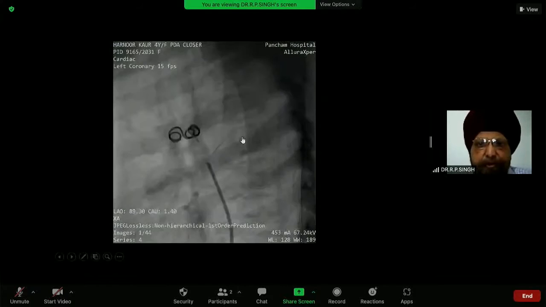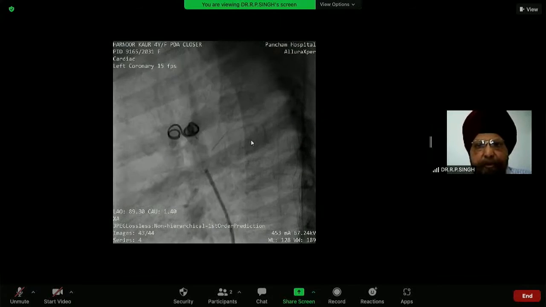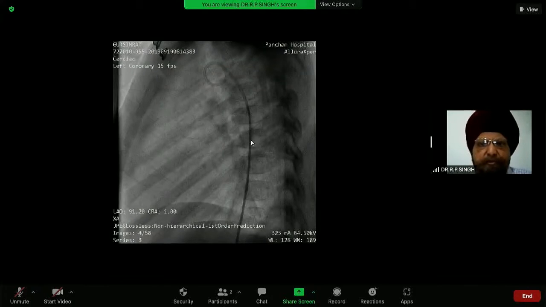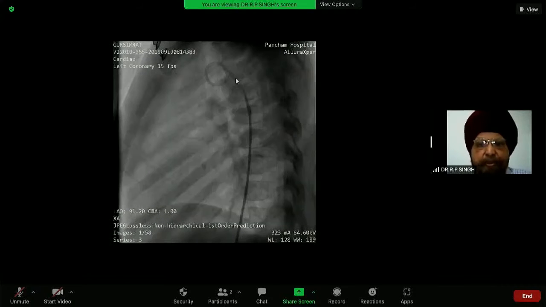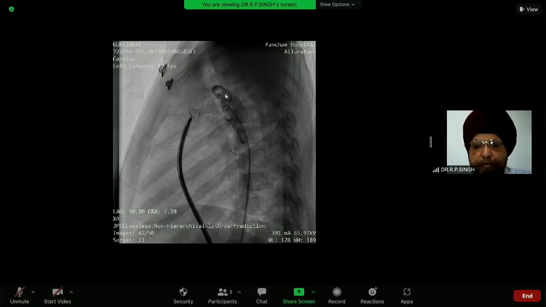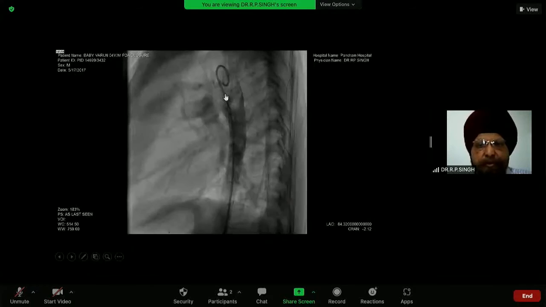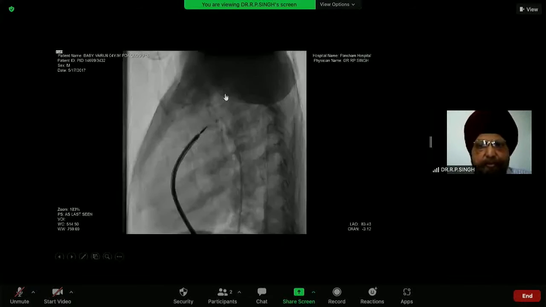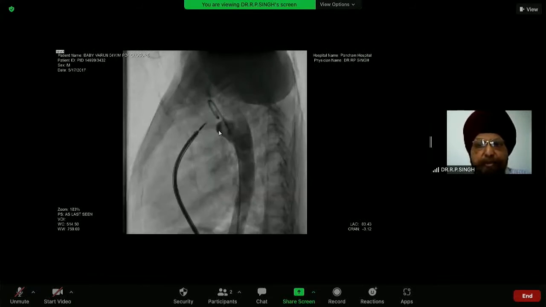And after putting the device, you see there is a stoppage of flow from the aorta to the pulmonary artery. This was a case with a large PDA. You see here an elongated large PDA. And after putting this device, there is no flow from the aorta to the pulmonary artery. Again, this was a 4-year-old child having a conical type of PDA. And after putting the device, you see here, there is no flow from the aorta to the pulmonary artery.